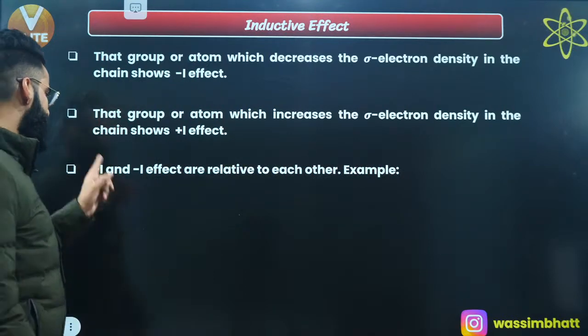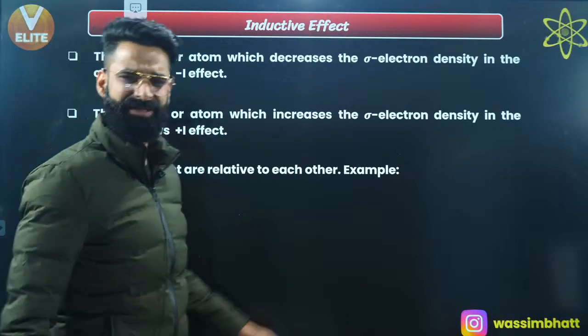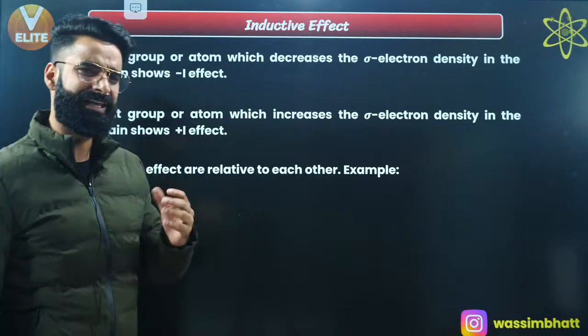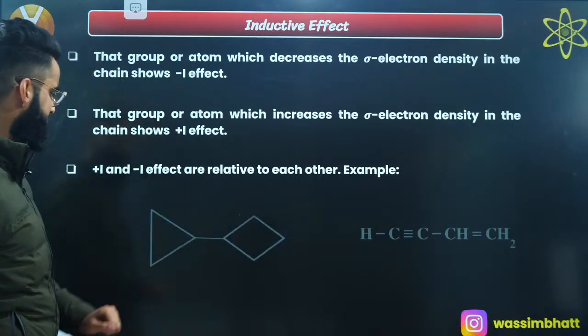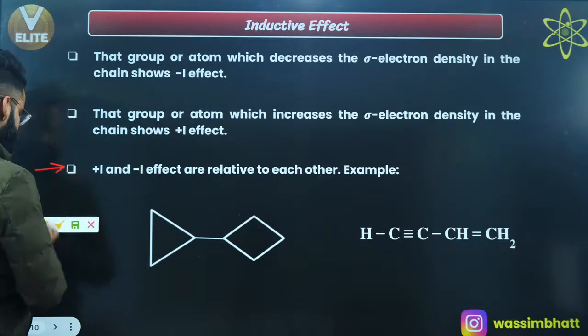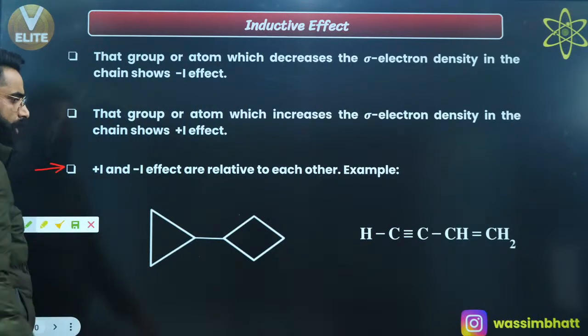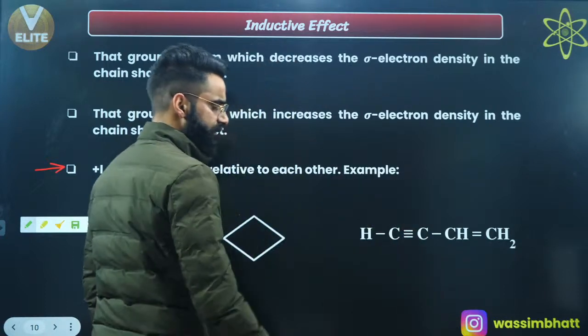Now people, have a look. Plus I and minus I effects, they are relative to each other. What is meant by this term? This is again important. Plus I and minus I, these are relative towards each other. What it exactly means. See guys, let me make you understand this statement in the form of 2 examples, right? Okay, so before talking about this example, let's have a look on this example.